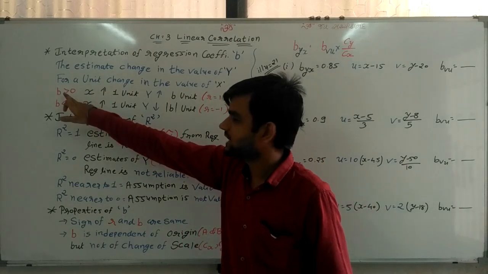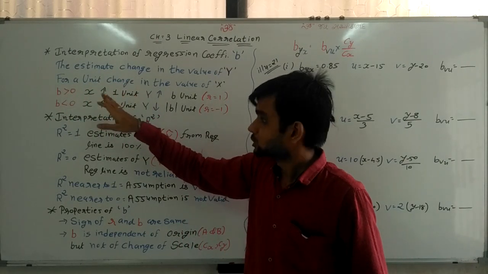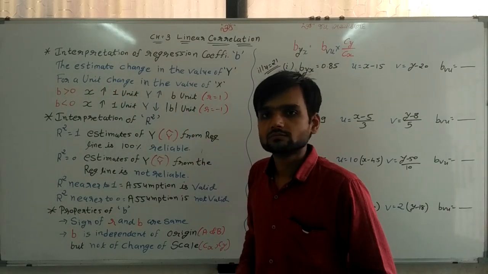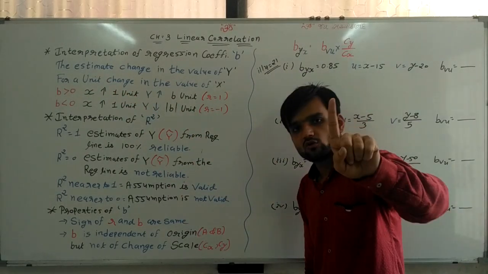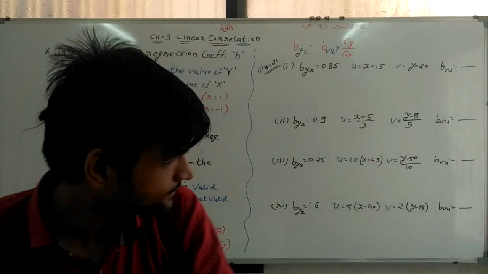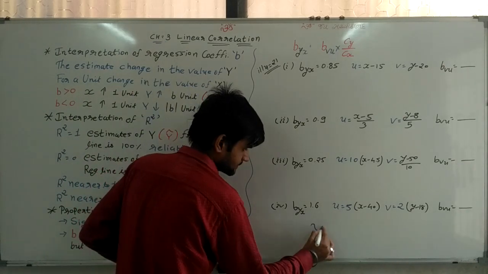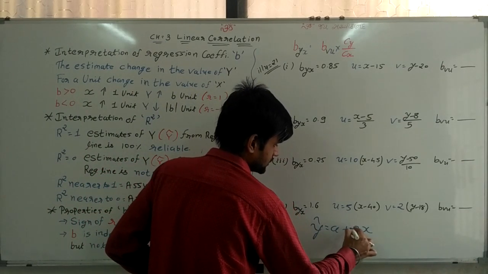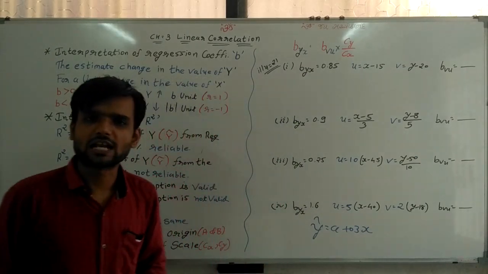So if x increases by 1 unit, then y increases by b units, and r becomes 1. Suppose I take one example: y cap is equal to a plus 0.3x, the regression line.